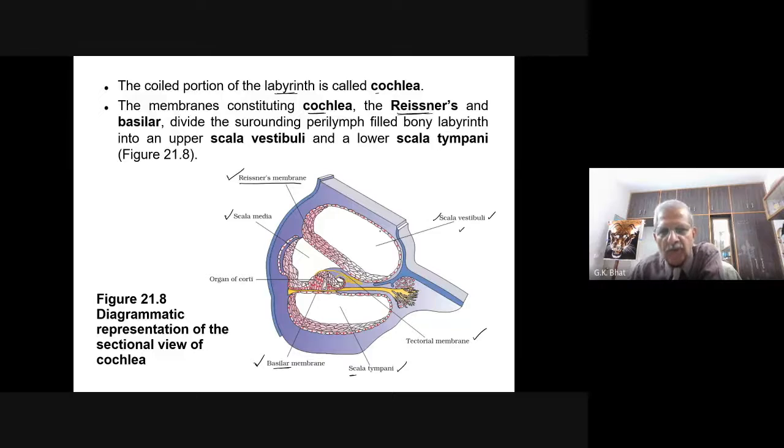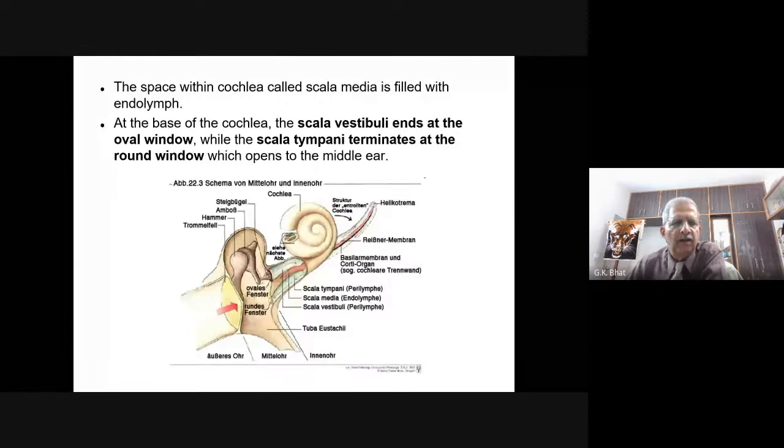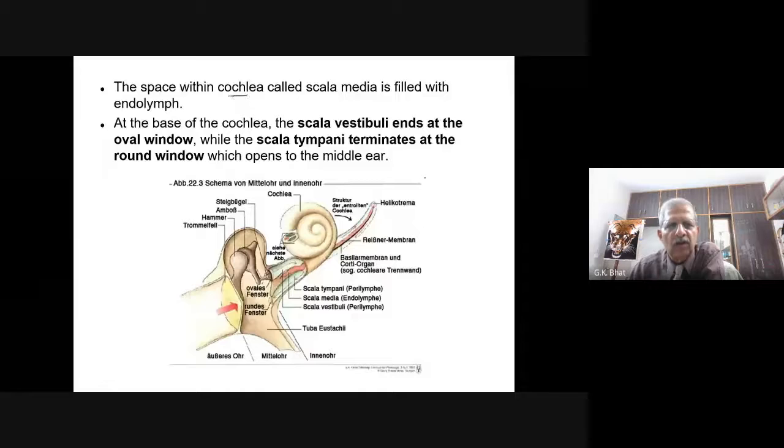And what you must know, scala vestibuli is filled with the perilymph. Scala media is filled with the endolymph, and scala tympani is again filled with the perilymph. Look here. This is the uncoiled portion of the cochlea.